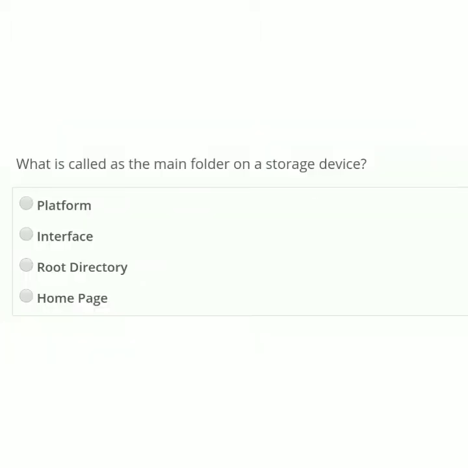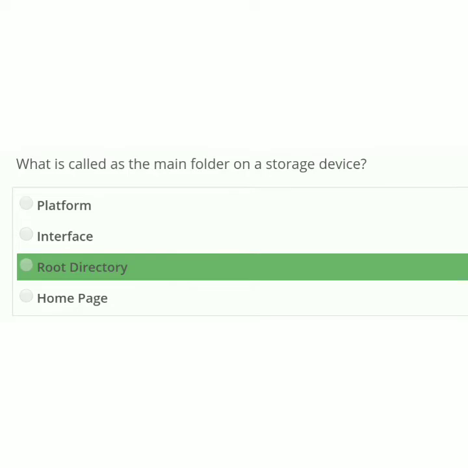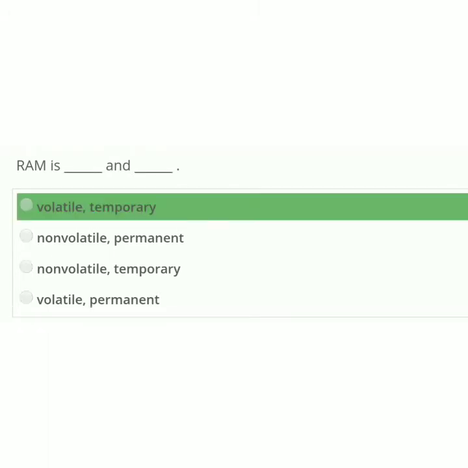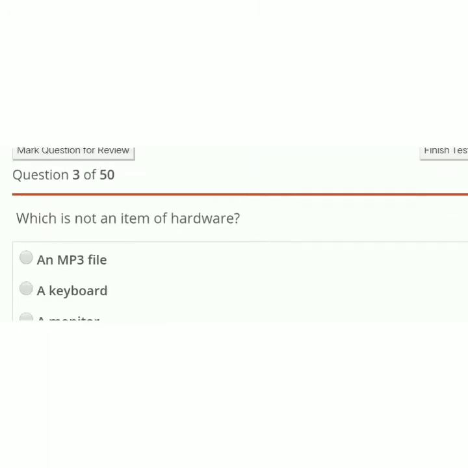First question. What is called as the main folder on a storage device? Options: platform, interface, root directory, home page. The correct option is root directory. RAM is dash and dash: volatile temporary, non-volatile permanent, non-volatile temporary, volatile permanent. The correct option is volatile temporary. Next question.